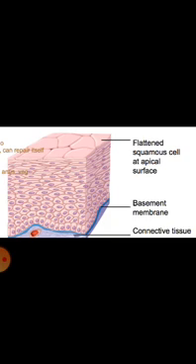In all these cases, it's only single layered. Skin is also squamous epithelium, but they are made up of many layers to prevent wear and tear or damage. So this is a picture of a stratified squamous epithelium where it is multi-layered.